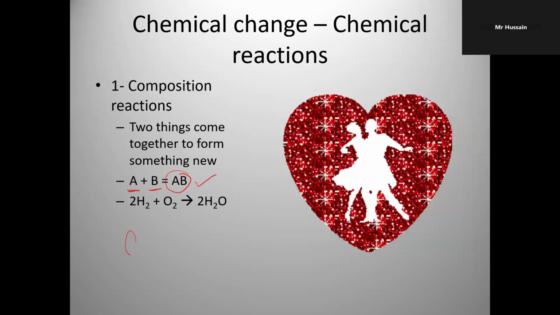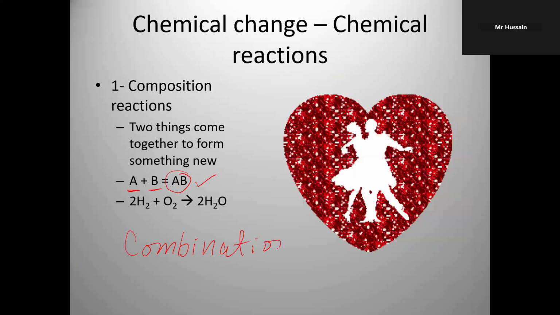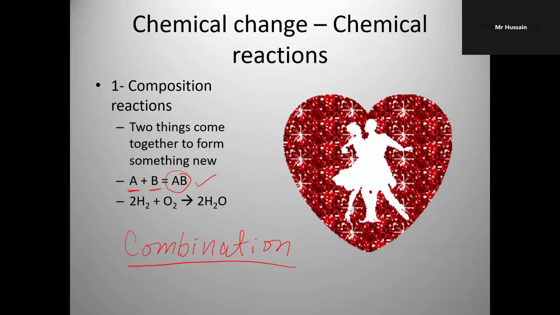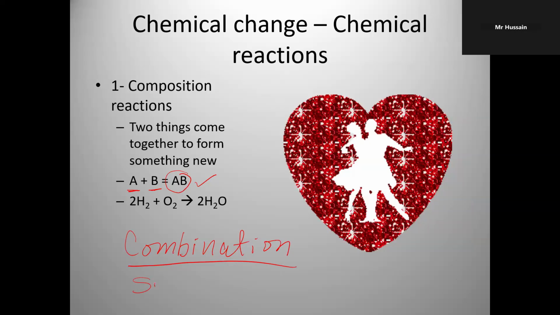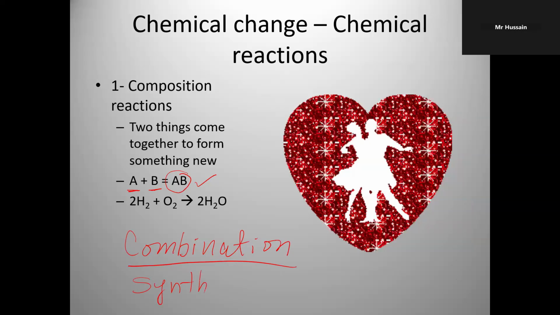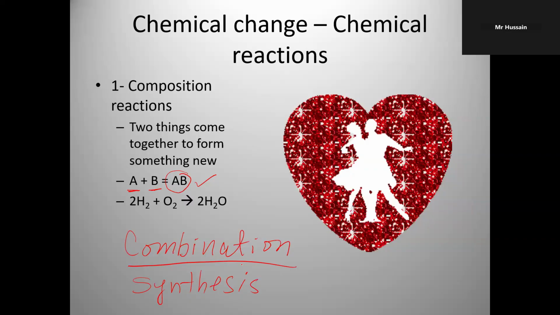This is also called combination reaction. Combination and composition are the same thing. Another word you can use is synthesis reaction. Synthesis, building up of something. That's called composition reaction.